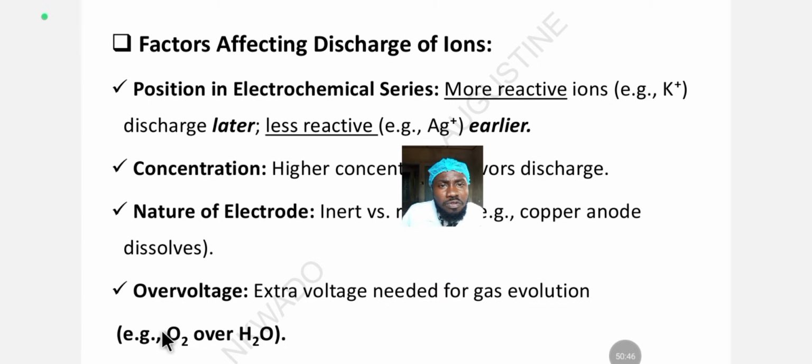Then there is overvoltage. Remember Faraday's law: the amount of electric current passed through the system is proportional to the mass of element discharged. Extra voltage is needed for gas evolution. So if the electrolytic process involves a gas that is likely to be discharged, you need a higher voltage to facilitate that. But higher voltage also favors ionic discharge during electrolysis.